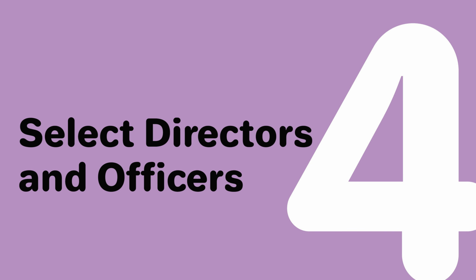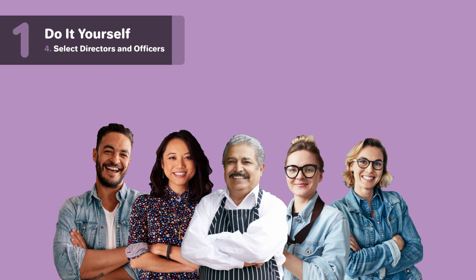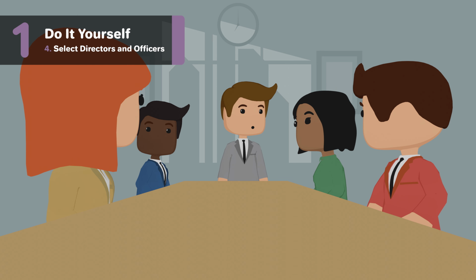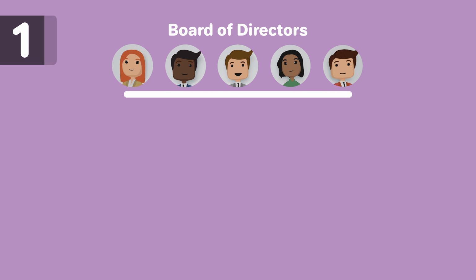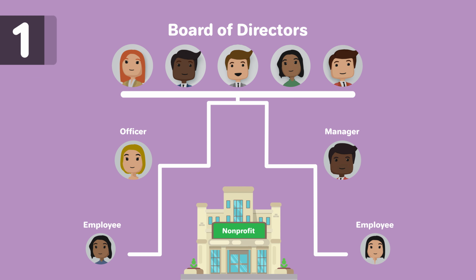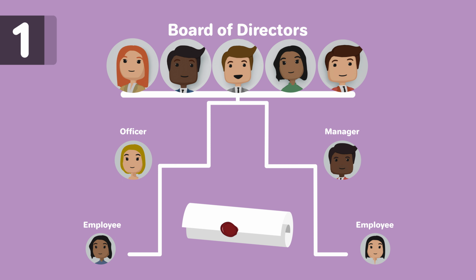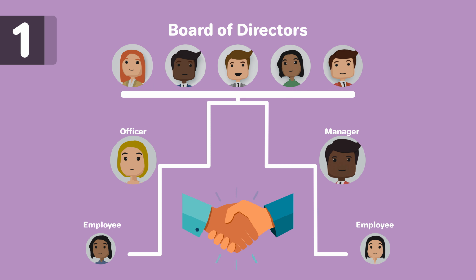4. Select directors and officers. Your nonprofit corporation will be made up of some number of directors and officers. The directors of a nonprofit are responsible for overseeing the operations of the organization. Together, they form the board of directors. The power and influence of the directors over the organization comes from them as a board. The directors themselves do not have any authority as individuals. The board typically creates the policies that govern the nonprofit. They also oversee management-level hiring, such as the company officers.